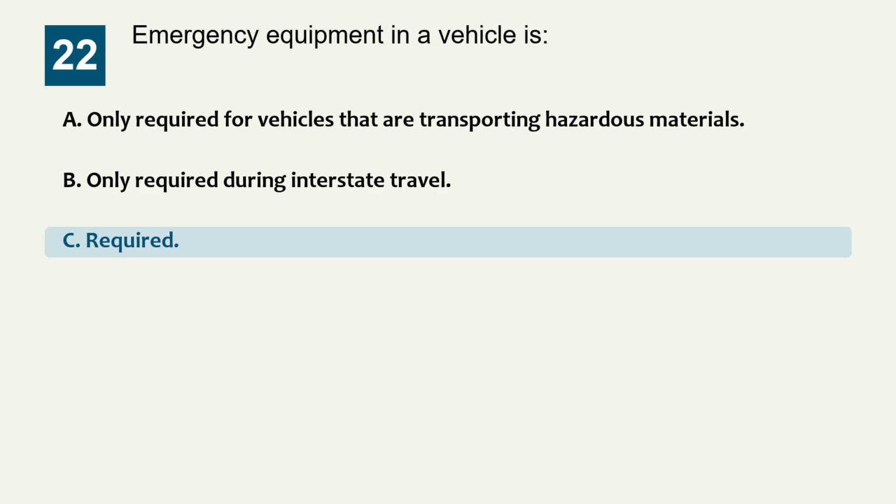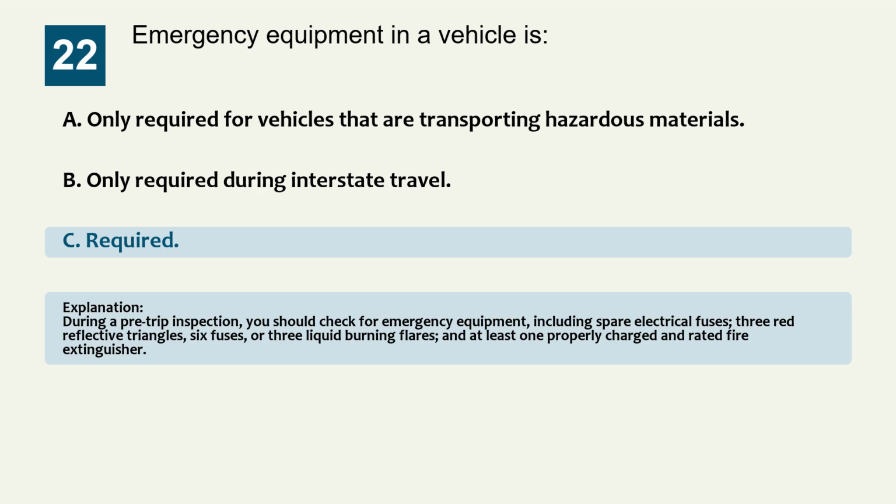The correct answer is option C, required. Explanation: during a pre-trip inspection, you should check for emergency equipment, including spare electrical fuses, 3 red reflective triangles, 6 fuses, or 3 liquid burning flares, and at least 1 properly charged and rated fire extinguisher.